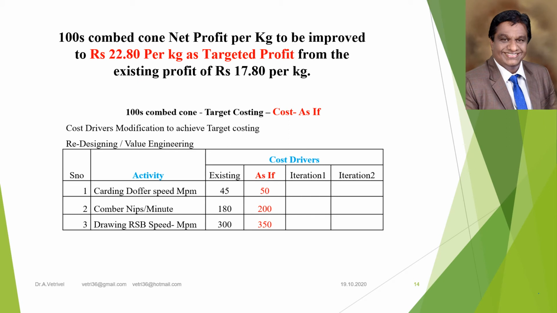Undercombed cone, as in the previous slide, is giving an existing profit of 17.8 rupees per kg, but the industry wants an additional 5 rupees as a margin. That is, add 5 rupees extra margin so that the net profit will be 22.8. For that, the company has to redesign the 100 combed cone by changing the set of cost drivers.